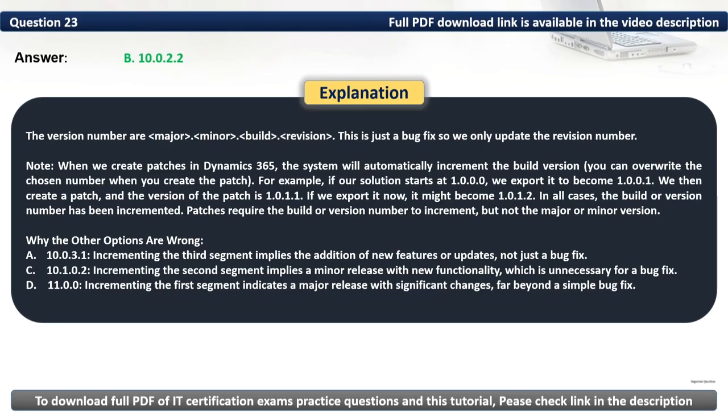The version numbers are major, minor, build, revision. This is just a bug fix, so we only update the revision number. Note, when we create patches in Dynamics 365, the system will automatically increment the build version. For example, if our solution starts at 1.0.0.0, we export it to become 1.0.0.1. We then create a patch and the version of the patch is 1.0.1.1. If we export it now, it might become 1.0.1.2. In all cases, the build or version number has been incremented. Patches require the build or version number to increment, but not the major or minor version.